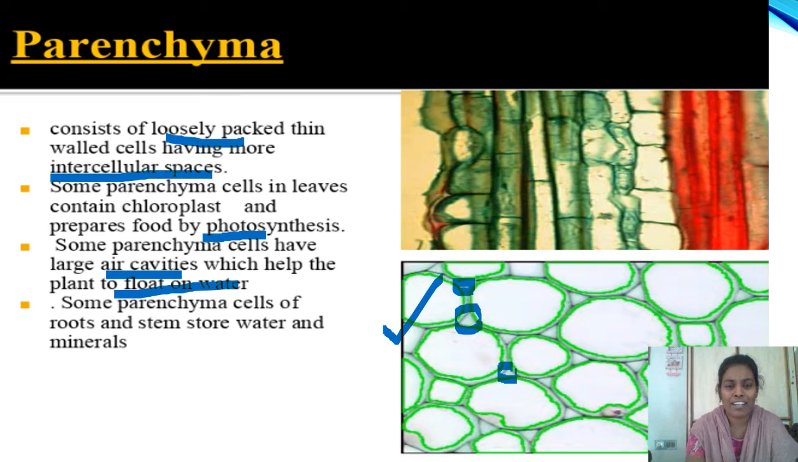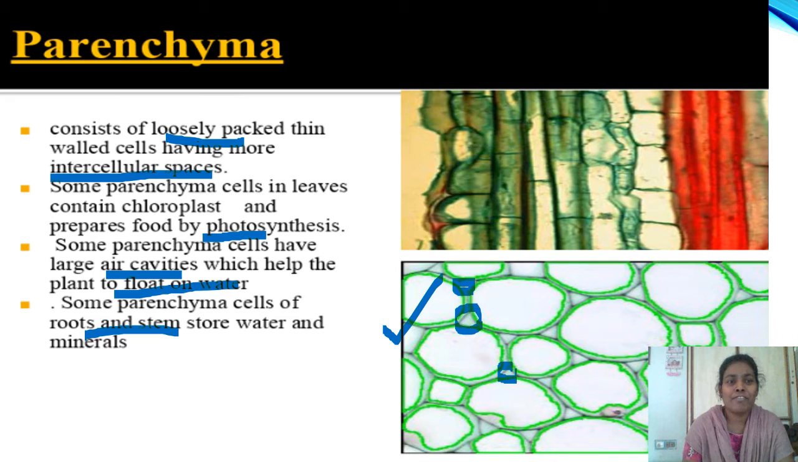You all know that aquatic plants float on the water. Why? How can they float on the water? Because in between the parenchymatic cells of aquatic plants, there is a large amount of air cavity. Air cavities are more in the case of aquatic plants. That's why they float on the water. And some parenchyma cells of roots and stems store food materials and minerals also. The main function of the parenchyma cell is that it gives mechanical support to the plant.